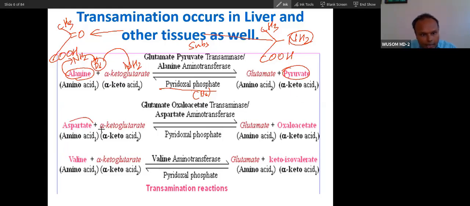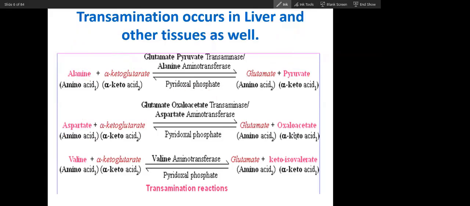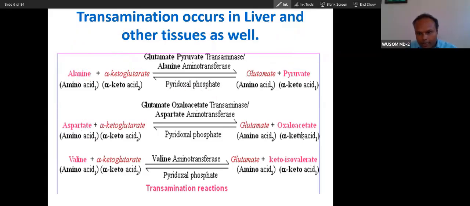Here aspartate is converting into oxaloacetate, because the keto acid of aspartate is oxaloacetate. Aspartate is a 4-carbon amino acid. It has an acid group here and the amino group here. It is a double carboxylic amino acid, containing two carboxy groups.